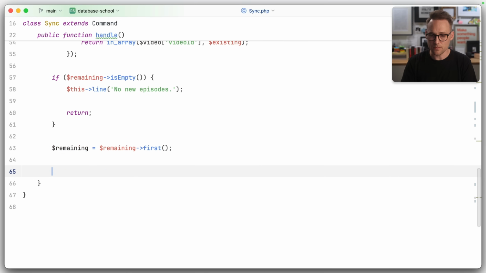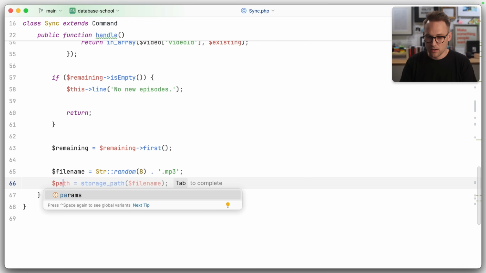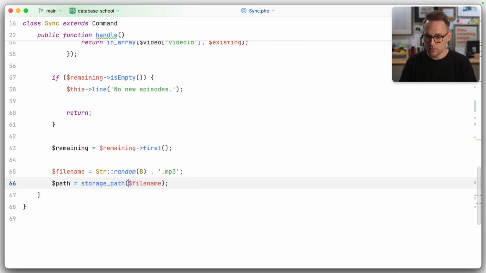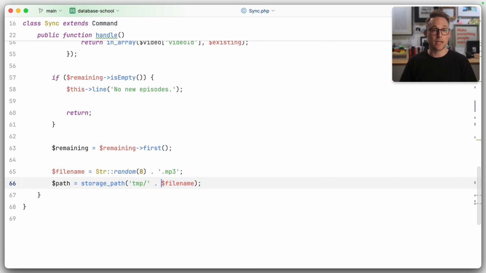Now I'm going to create a file name. That's good enough. I just need any random file name to work. And the path is I want to put it in, that is close. I like to do this sometimes, and then have a process that comes back and cleans up temp files that are greater than 7 days old. That way I don't have to write a cleanup in every single command that is using this temp storage. Just put it in temp, and then if it's older than 7 days, you're gone.